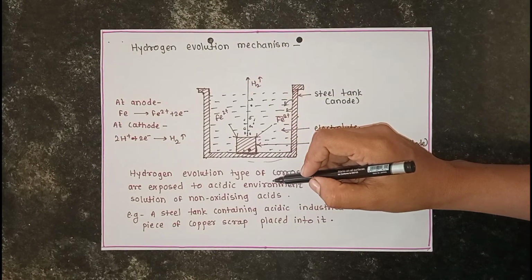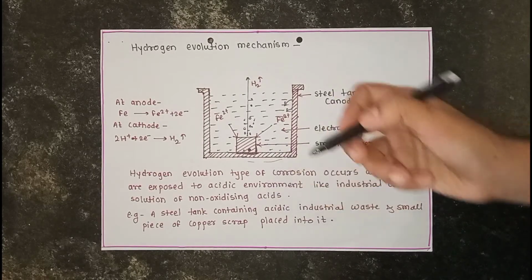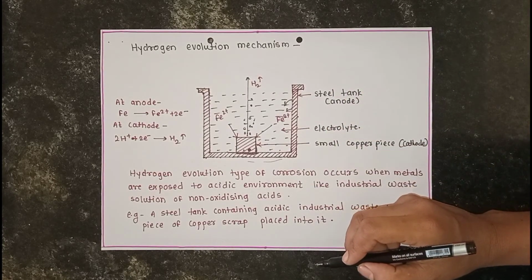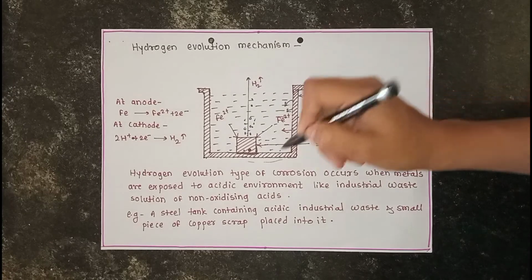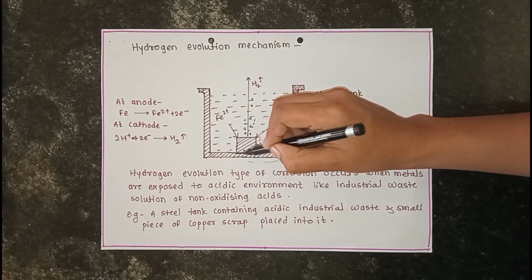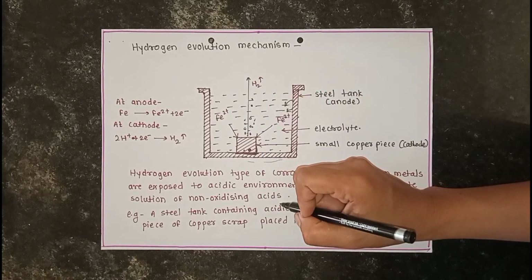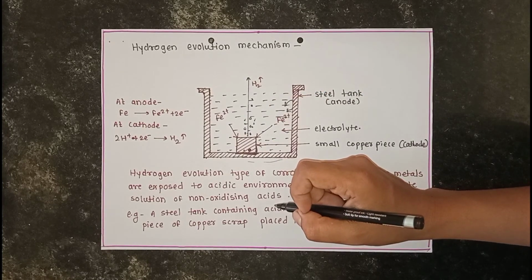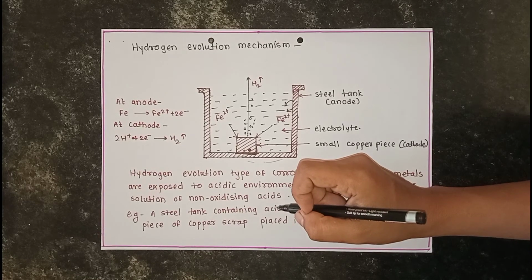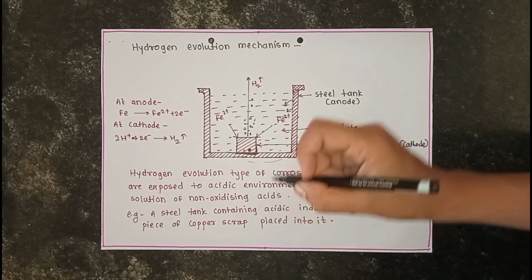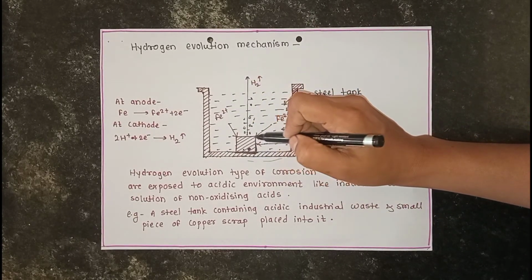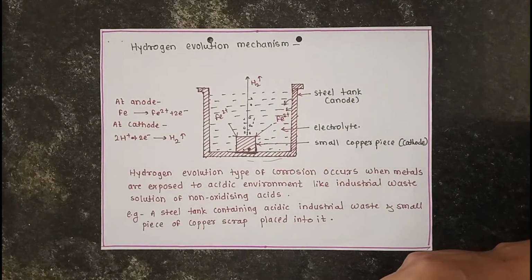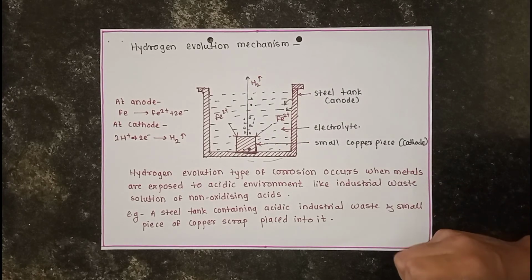In this type of corrosion, all metals above hydrogen in the electrochemical series have a tendency to get dissolved in acidic solution with simultaneous evolution of hydrogen. The anodic part, this steel tank, gets corroded. In this example, the anodes are very large but the cathodes are very small. In the next session we discuss concentration cell corrosion, that is the absorption of oxygen mechanism. Thank you.